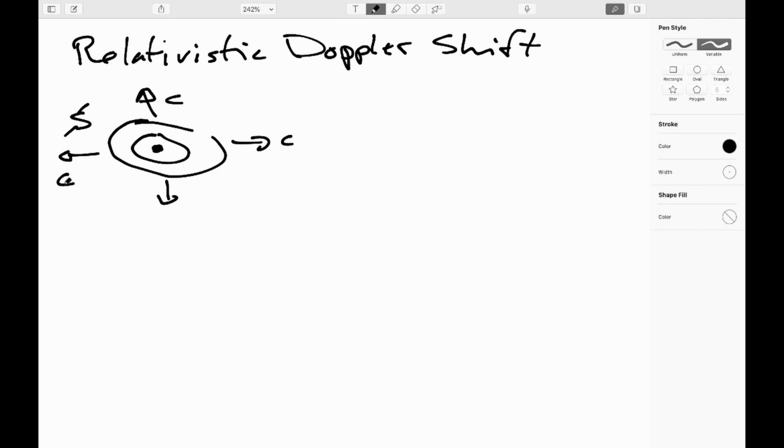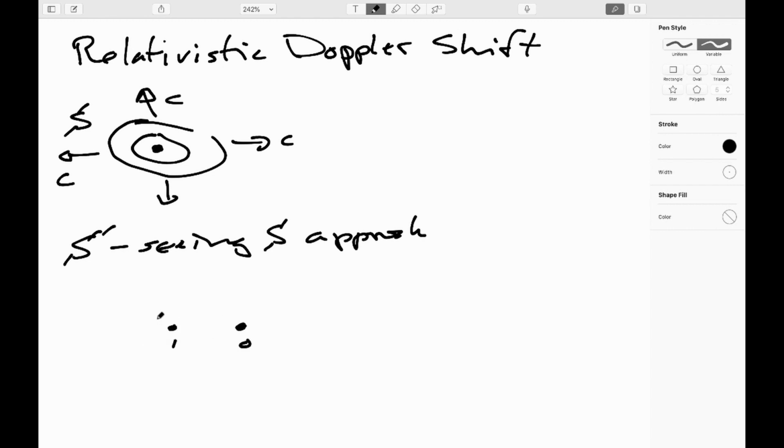So now let's say that you are some observer S prime who is seeing S approach you. At time 0, S was located here, and then at time 1, S is located over here.